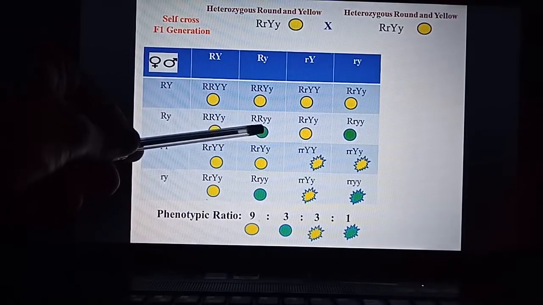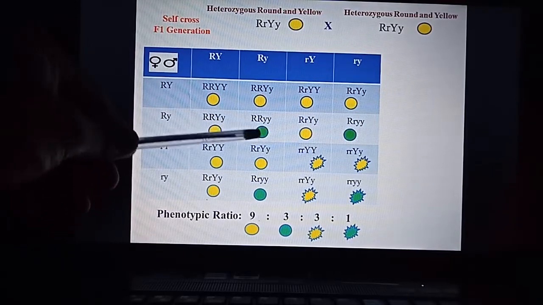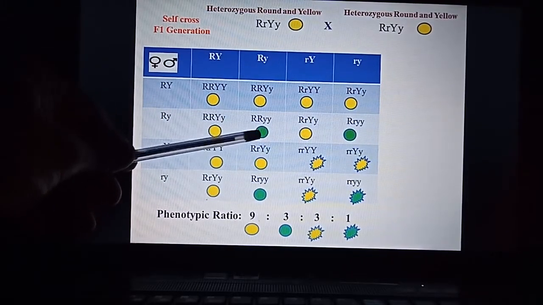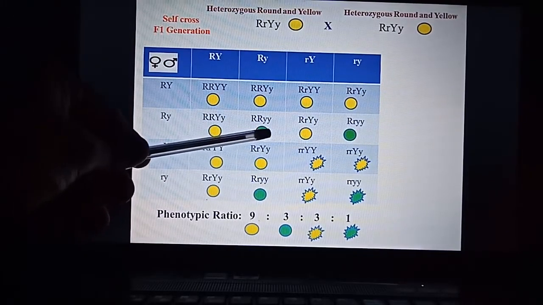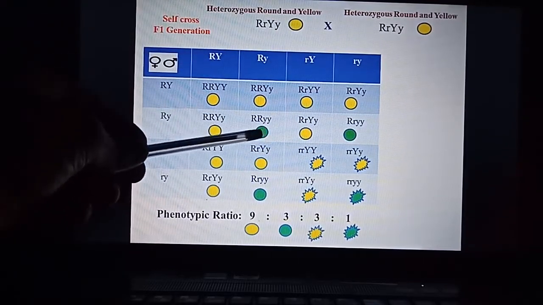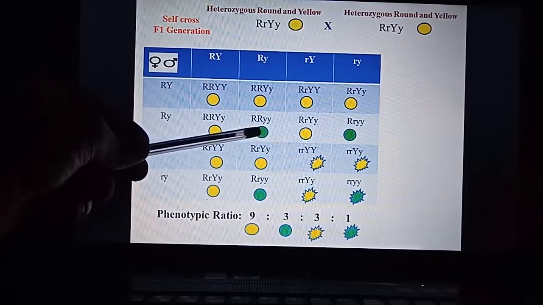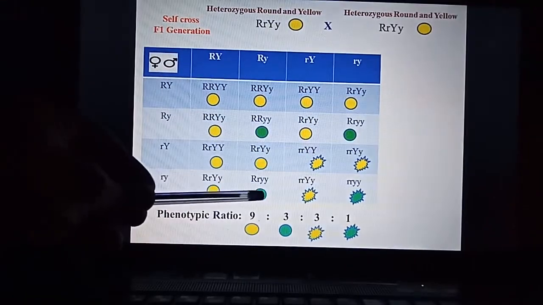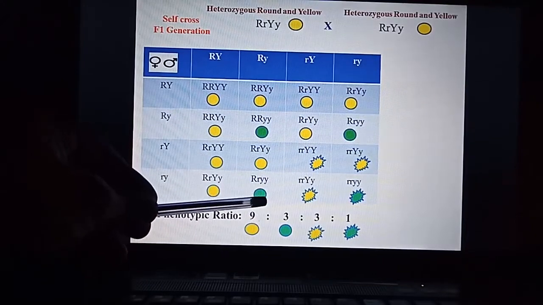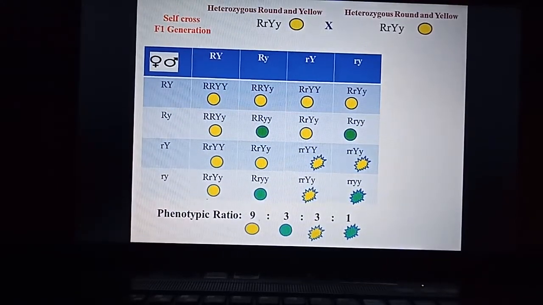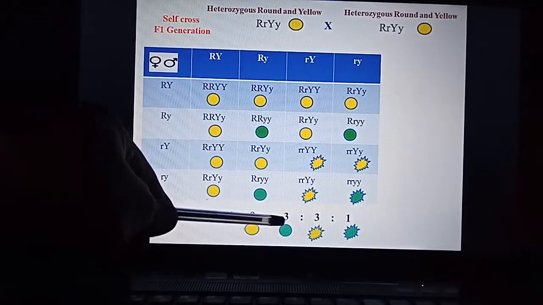Then second one, this row is finished, this column is also finished. We'll see this column. Here we will count round seed with green in color. So one is here round green, here it is also round green and round green, one more round green is here. So total 3 round green seeds are there, that we have already written here.